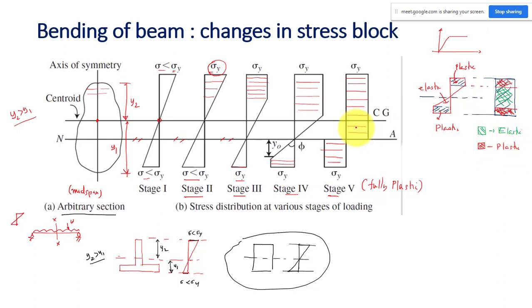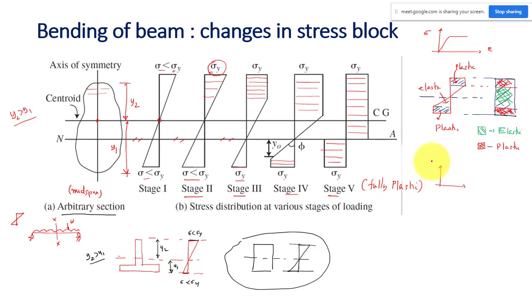That is the condition of your beam cross section. This part is partially elastic as well as partially plastic. This is completely elastic. It is also completely elastic. Here also again partially plastic and partially elastic. This is also the same, and this is fully plastic. Okay, that is fully plastic. So this you can say is nothing but your stress diagram. You can see the stress, that is what we are drawing here.